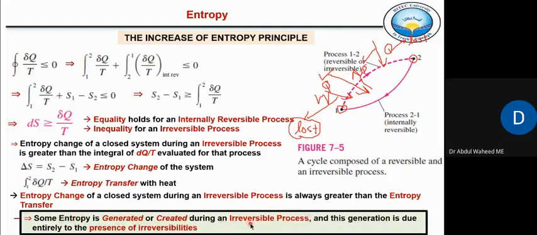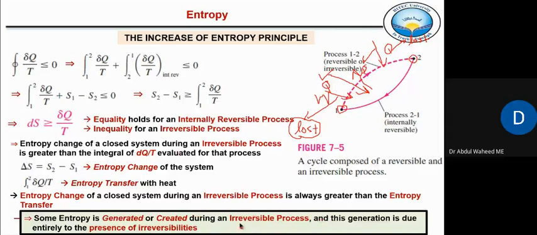Heat transfer is an irreversible process. You cannot reverse it. Whenever you reverse it, there will be permanent changes in the surroundings. In chapter 6, go through reversible versus irreversible again. If that concept becomes clear, only then will you be able to understand this concept of entropy.